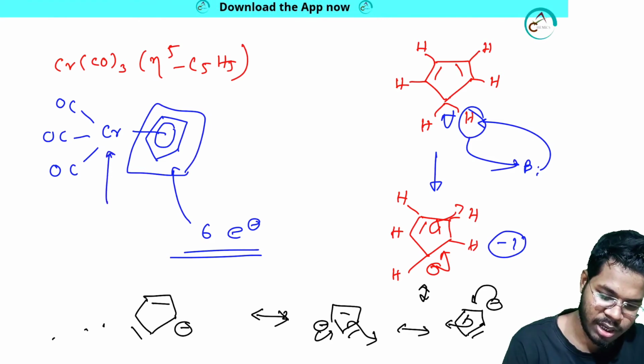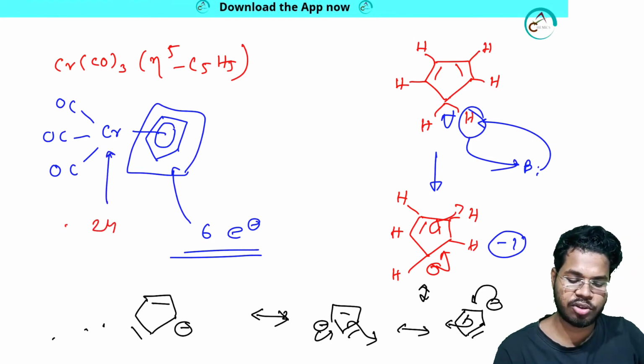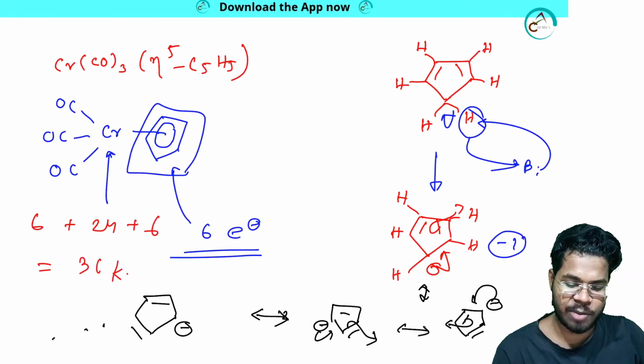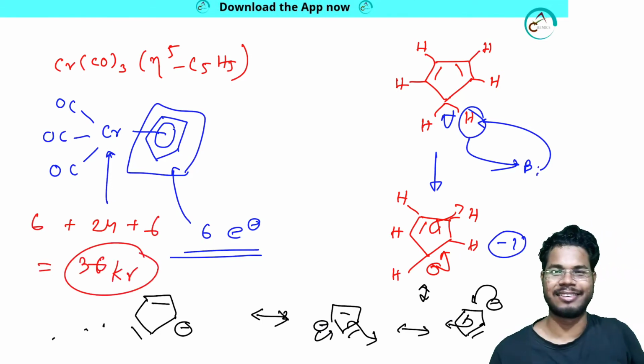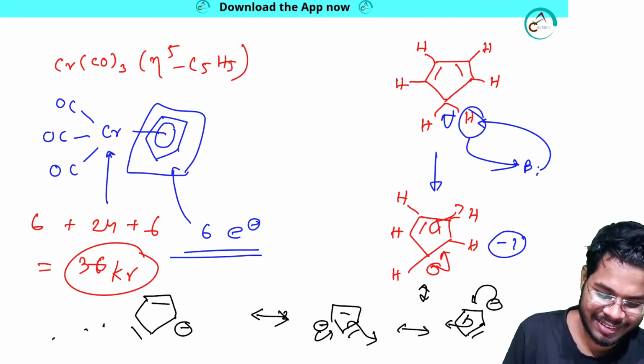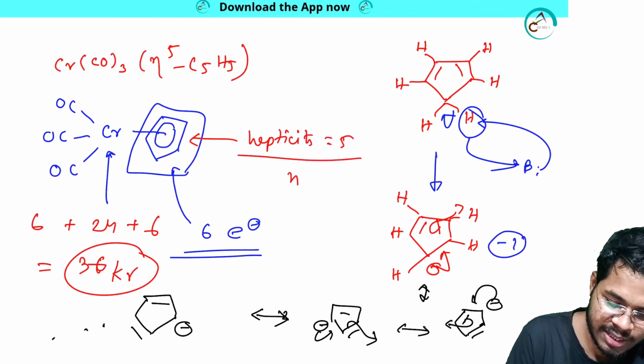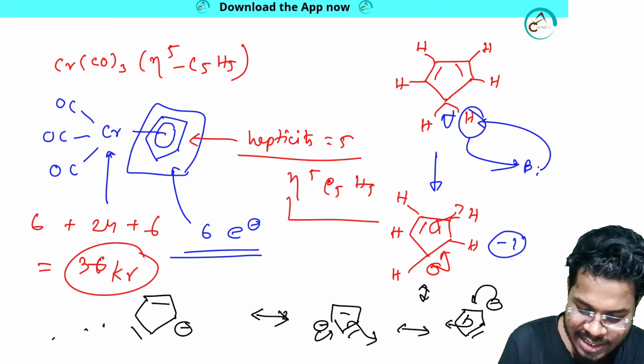So chromium is d4, which means it has total 24 electrons. Here 3 into 2 is 6 electrons, here 6 electrons, total 36, krypton. Clear? It's quite interesting, right? So hapticity is 5. That's why it is eta 5 C5H5, and it has a special name.